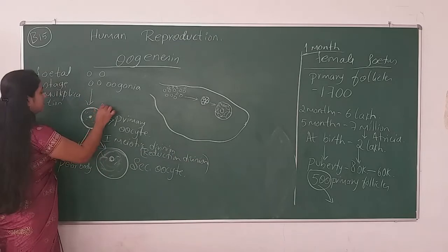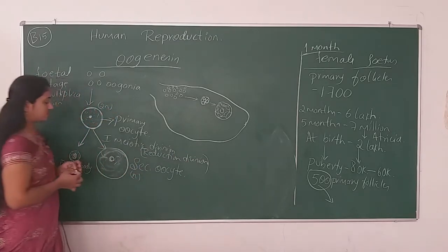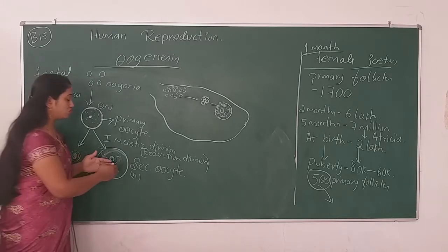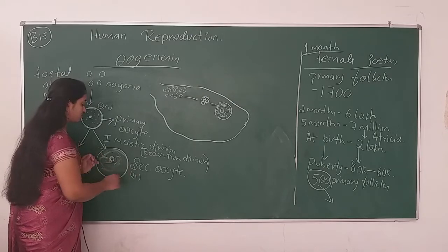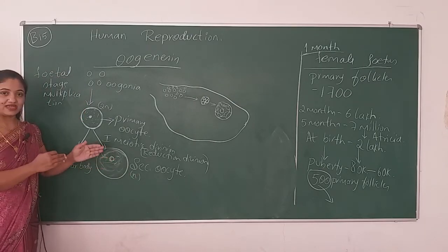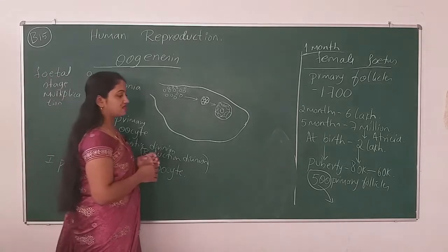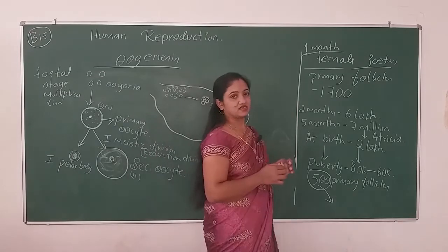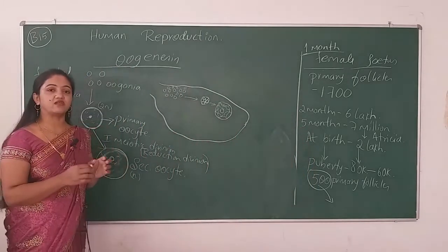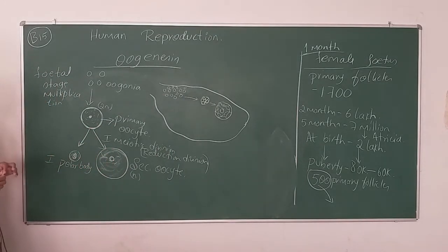Earlier there were 2n chromosomes, but now only n chromosomes, or half of the chromosomes, will be present in the secondary oocyte. Only X will be there. In females it is 44XX, 22X and 22X. Only in sperms can we call it 22X or 22Y.